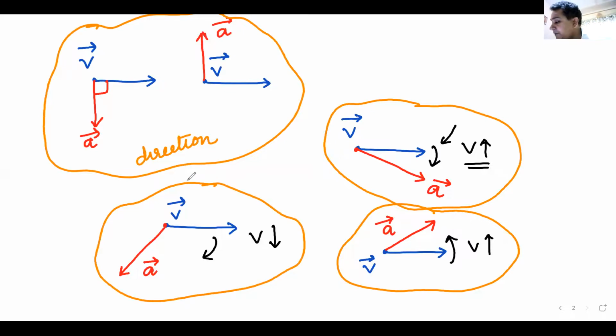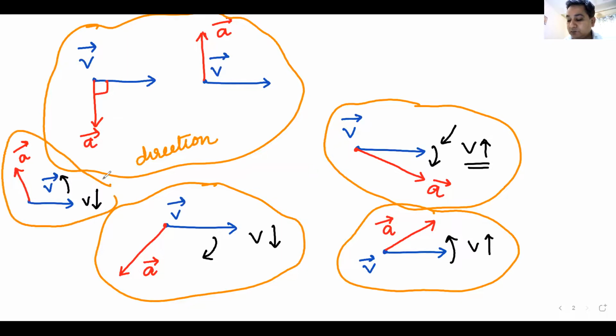One more case is left. Where shall I draw it? Okay, let me draw it here in this small space. V is like this and A is like this. What happens here in this small case? Velocity decreases, and will turn upwards. Am I clear with this?